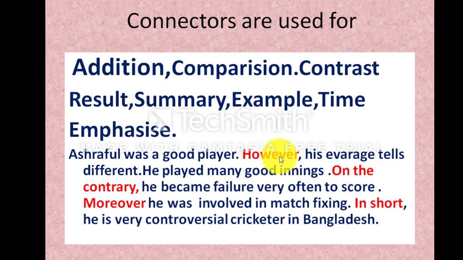So what is the meaning of however? In fact, to use the proper connector, everybody should know the Bengali meaning of connectors. So in this lesson I will sometimes use Bengali for your better understanding. However, it means jai hok. Shuffle was a good player. His average tells different. These two sentences have been connected with however.